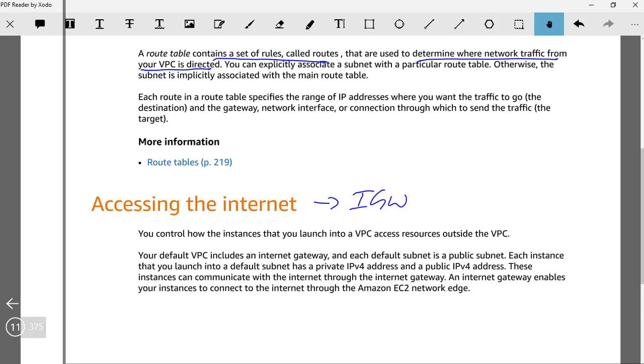You need to create an internet gateway and attach it to the VPC, and then create a route so that resources in a subnet can access the internet. I will show step by step how that can be done. So the default VPC contains an internet gateway, but not any VPC that you create on your own. And each default subnet is a public subnet in the default space.